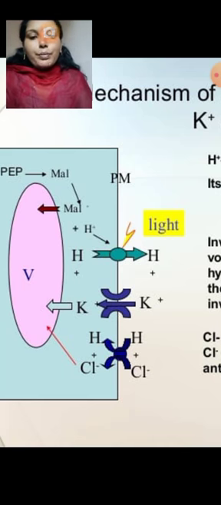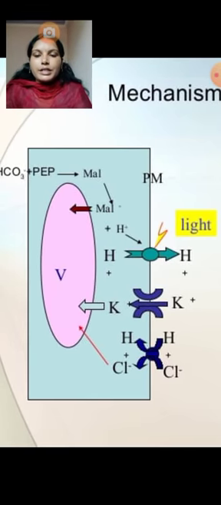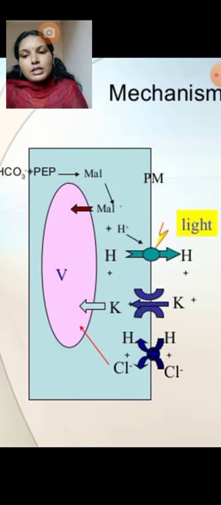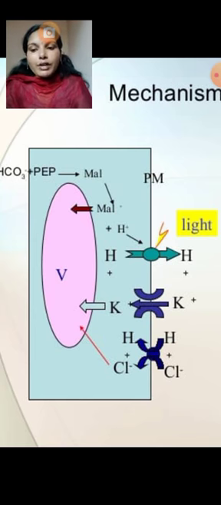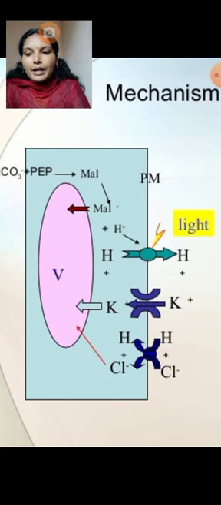As a result, the pH value increases and the malic acid concentration also increases. When chloride ions from the subsidiary cells enter the guard cells, the malic acid splits into hydrogen ions and malate ions. Understand? When the potassium ions enter the guard cells, they convert starch to sugar; as a result the pH increases and the malic acid concentration increases.